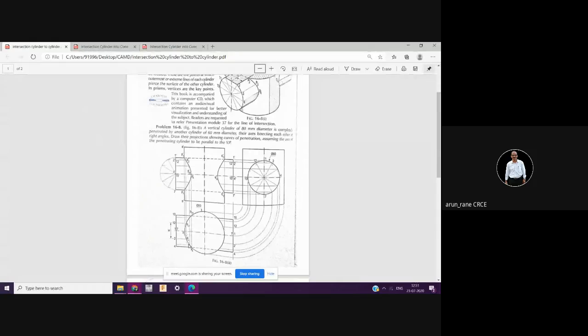So this point is P2 and P12. So in the isometric, we are talking about this P2 and P12. This is your top view, P2 and P12. Now you project it upwards, like this. Just draw a vertical line from this, let it go up. Now you locate the lines coming from 2 and 12, and mark that point.